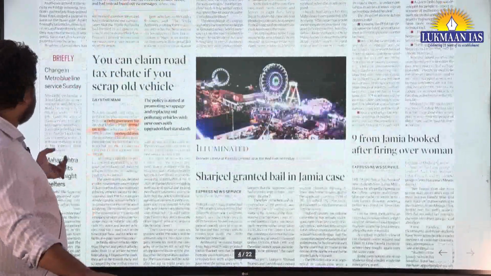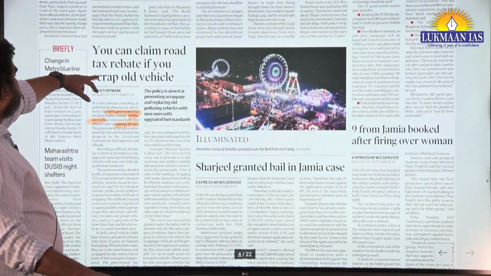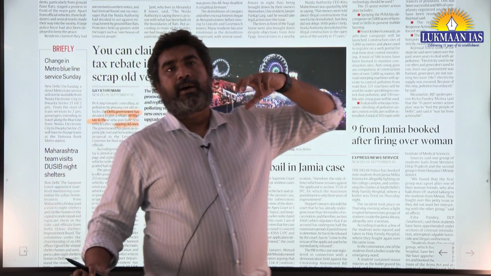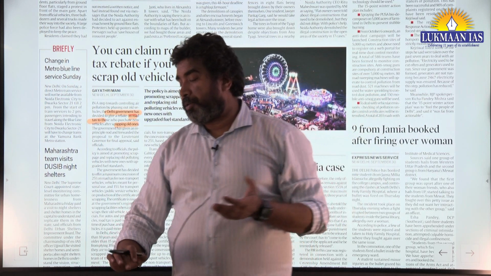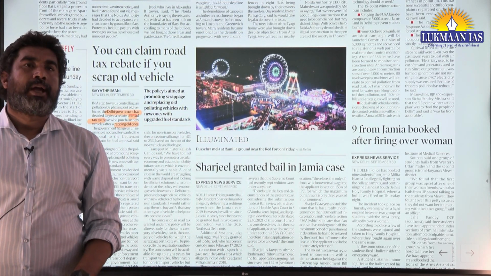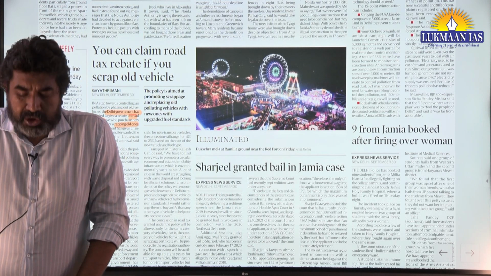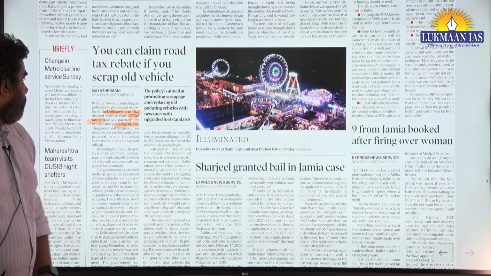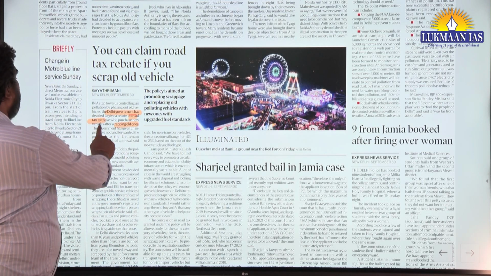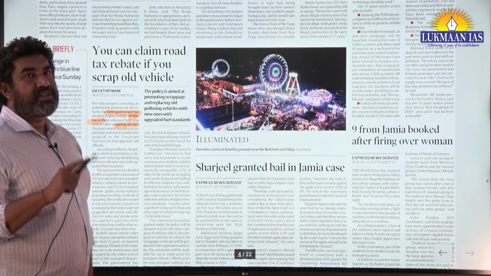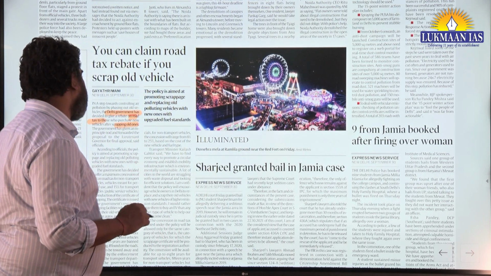But there was one issue, yes. Road tax: this is important in the context of how you are given a benefit, and it can be used as a model to promote electric vehicles and to sell your second-hand car in a very legal way. A rebate on road tax when you scrap the vehicle under the scrapping policy. This can be used as an example in paper 3.